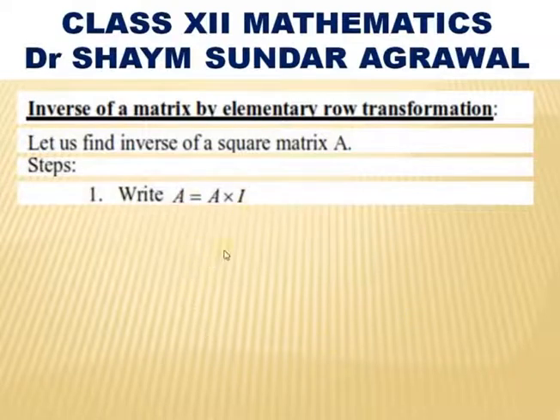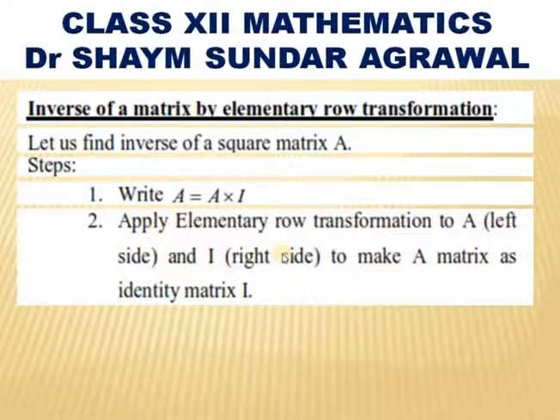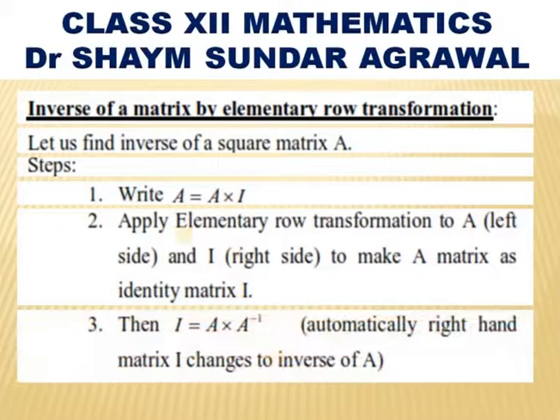By elementary row transformation, first we write A equals A into identity matrix. Then by applying elementary row transformation to the left hand side, that is matrix A, and to the right hand side identity matrix, we have to make the matrix A as identity matrix. Then automatically the right hand side I matrix changes into A inverse. So, I is equal to A into A inverse. So automatically we will get the A inverse of the matrix A.